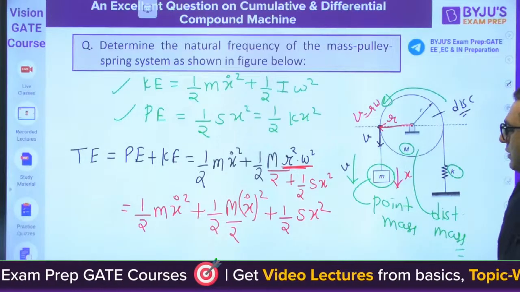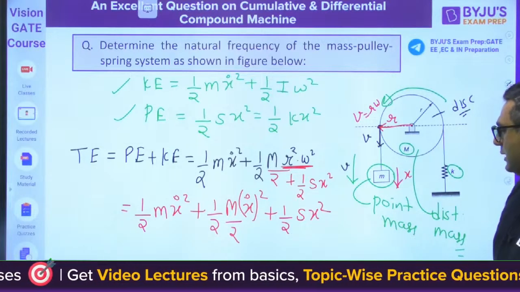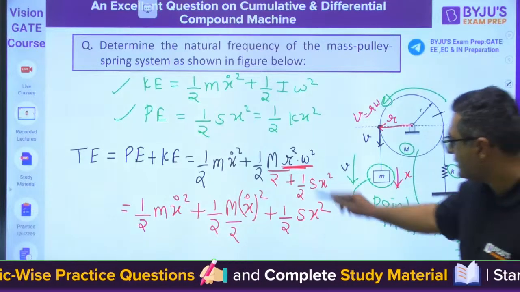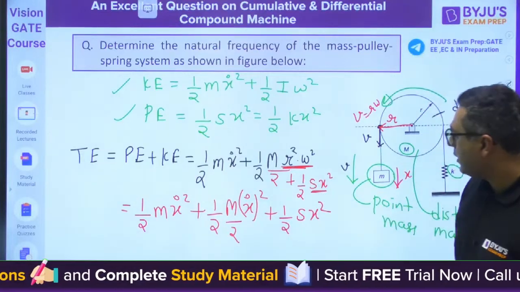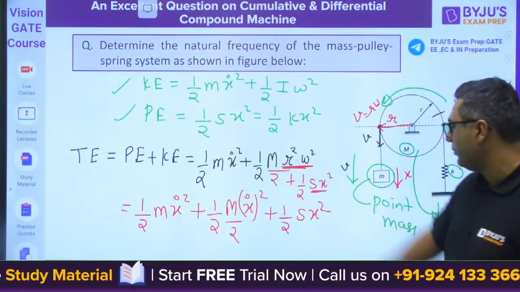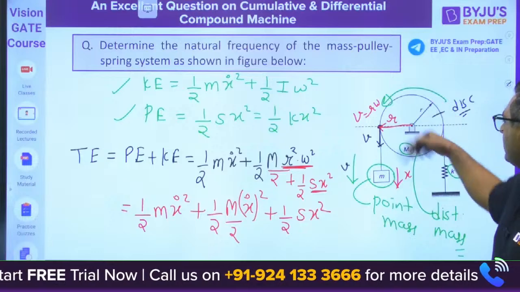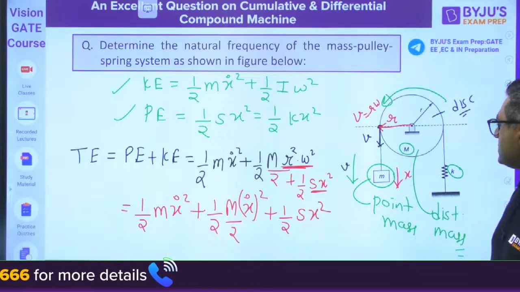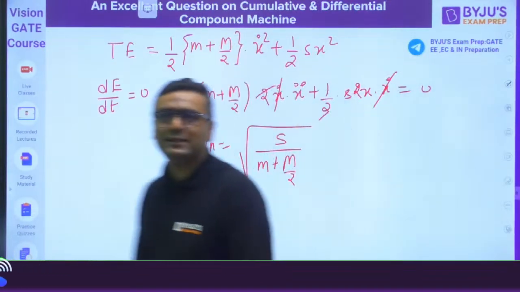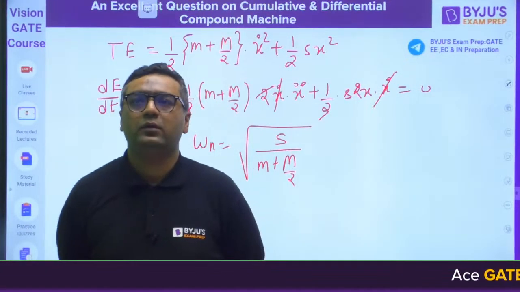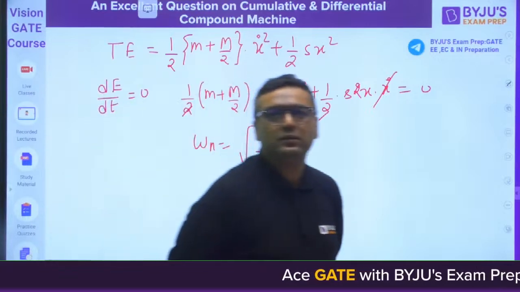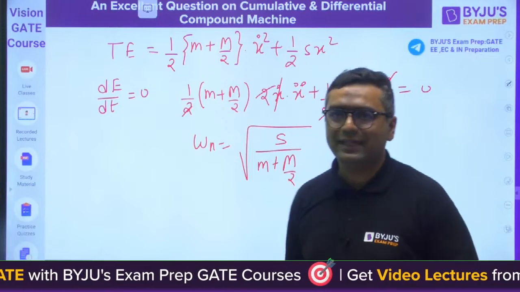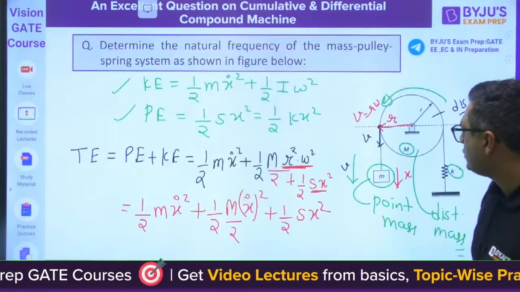I feel I have made some mistake, because this is m r square omega square, this is x dot square. We will see that.